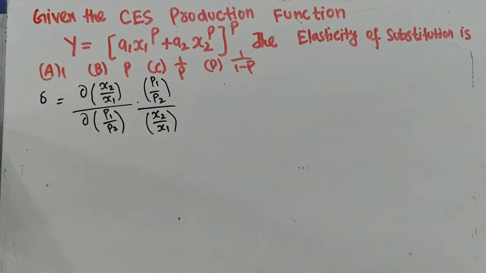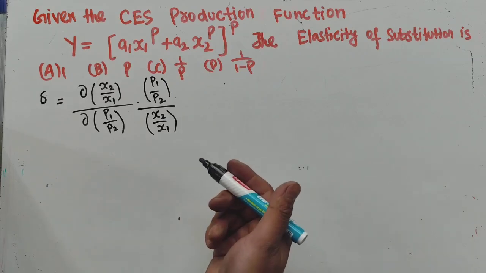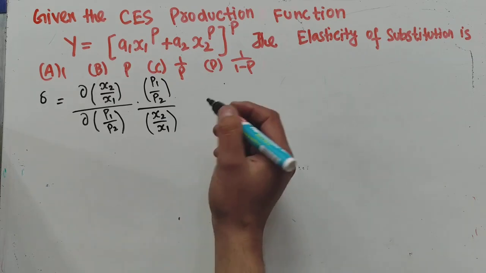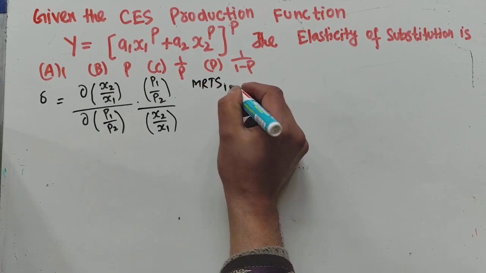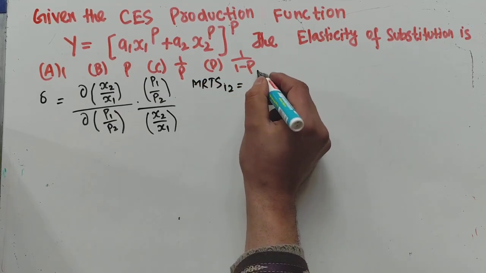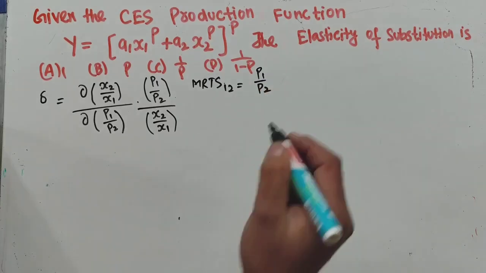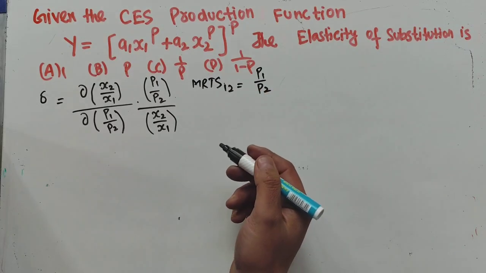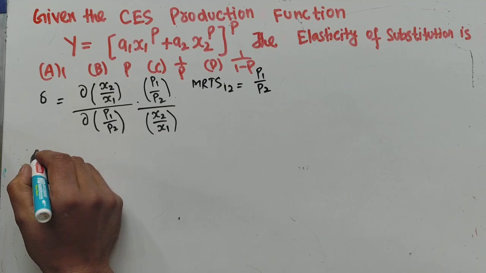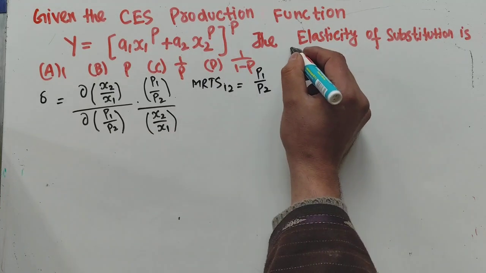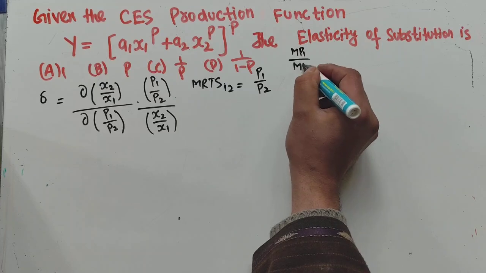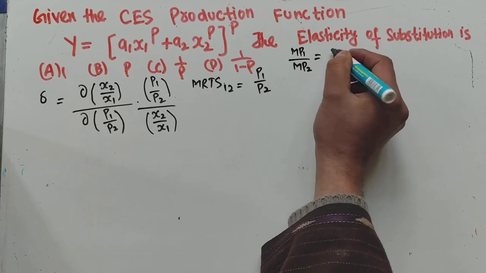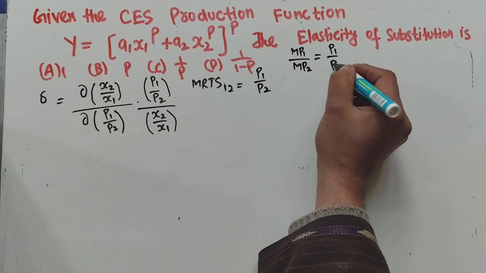How do we get this x2 upon x1? First, we know that for optimization we equate the marginal rate of technical substitution between x1 and x2 to the input price ratio p1 upon p2. We know this very thing. Now MRTS, as we know, is the marginal product of input 1 upon the marginal product of input 2. It should be equal to p1 upon p2.